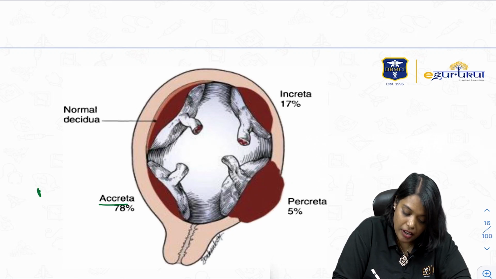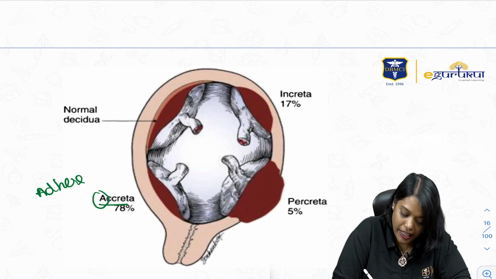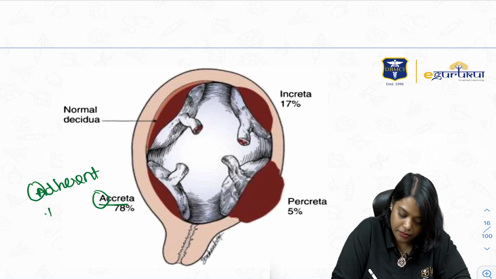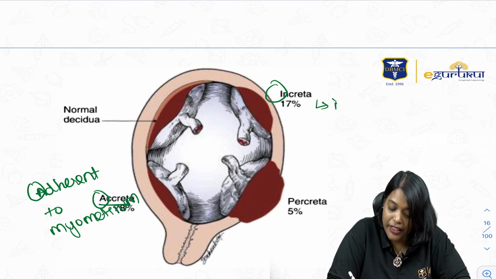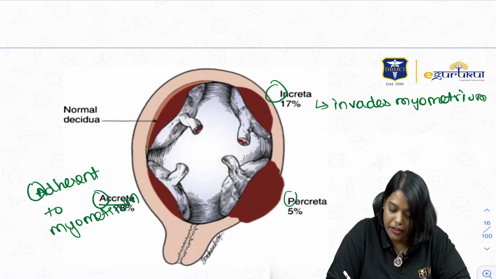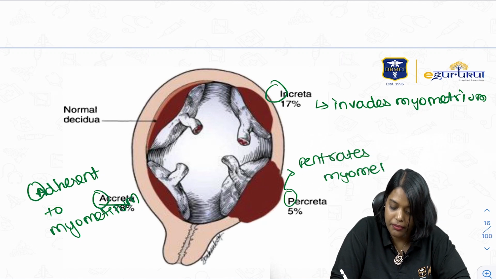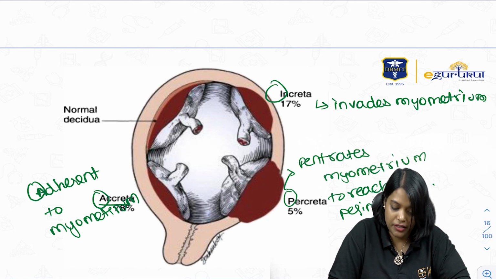Accreta means adherent to the myometrium, A for A. Increta, I for I, invades the myometrium. Percreta, P for P, penetrates myometrium to reach perimetrium. Okay.